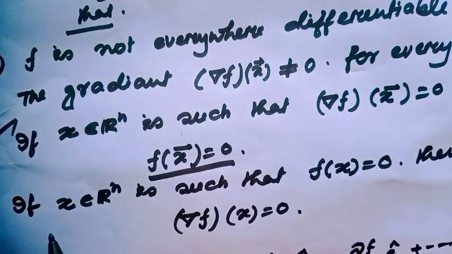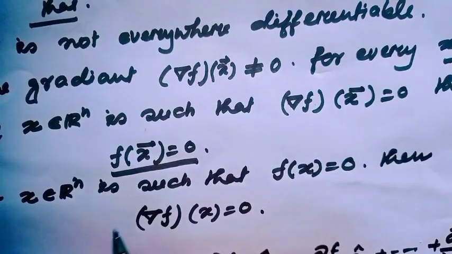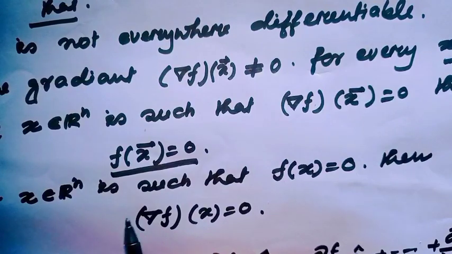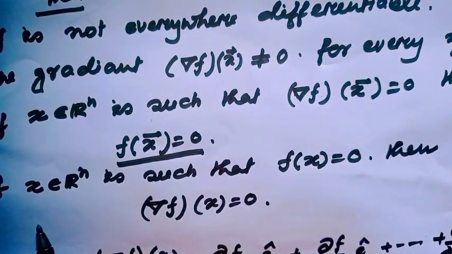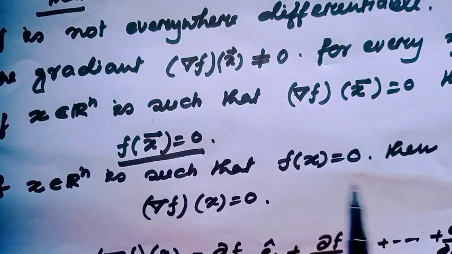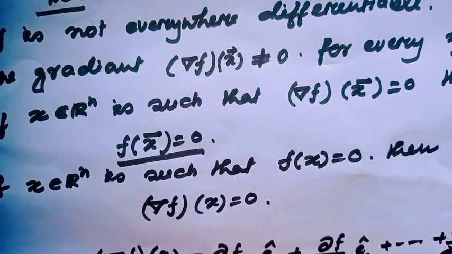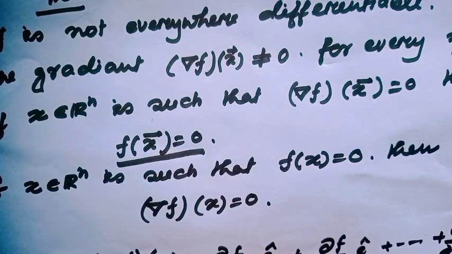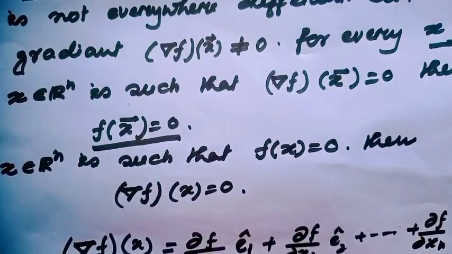And option 4, this is just interesting, many students will go wrong here. Here the question is, if x belongs to Rn is such that f(x) equals 0, then gradient of f(x) equals 0. Just think about this option.